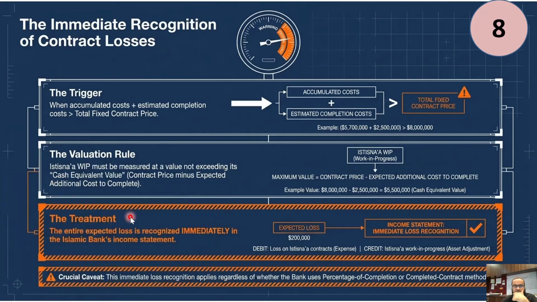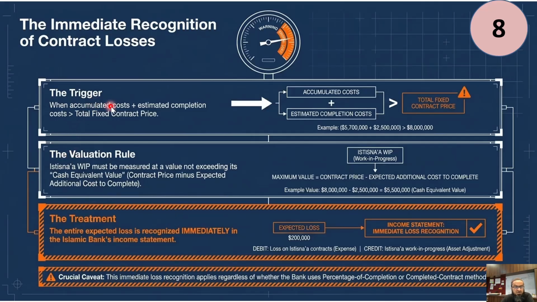Okay friends, so continuing with the last video, the second one. The eighth important provision in FAS 10, Financial Accounting Standard number 10, is about the recognition of immediate losses. When somehow the estimates don't work well and the total cost overrides the total expected revenues, then an impairment loss, an immediate loss, has to be recognized. So what are these specific provisions?